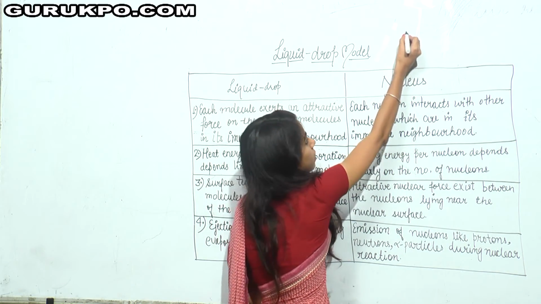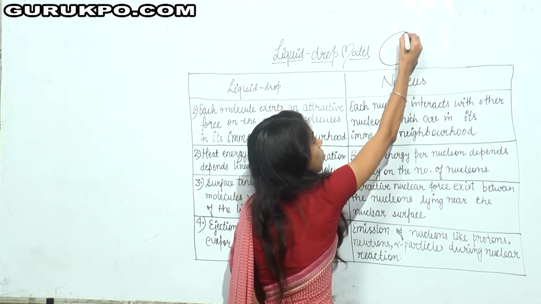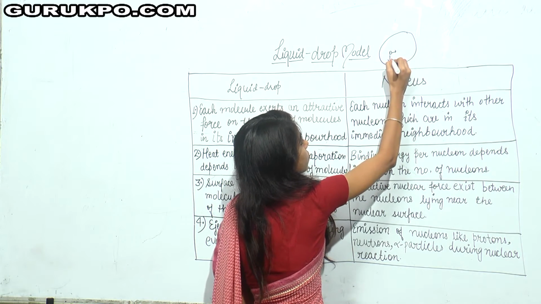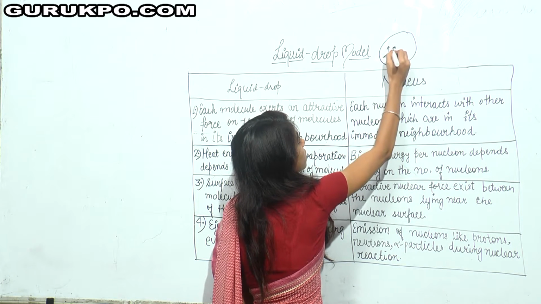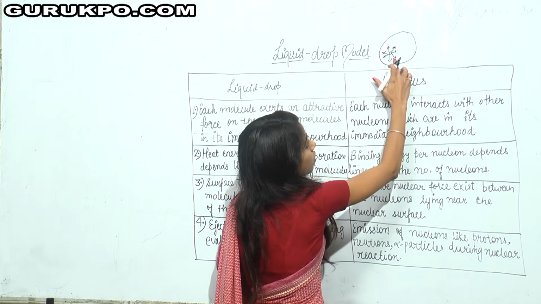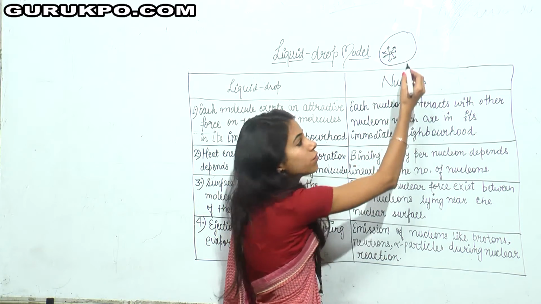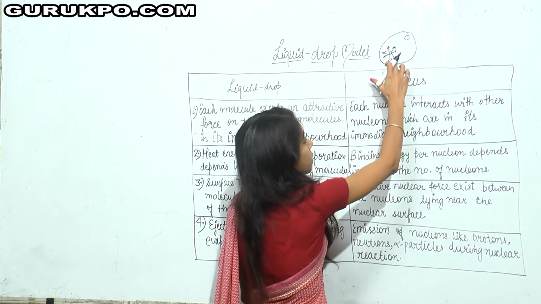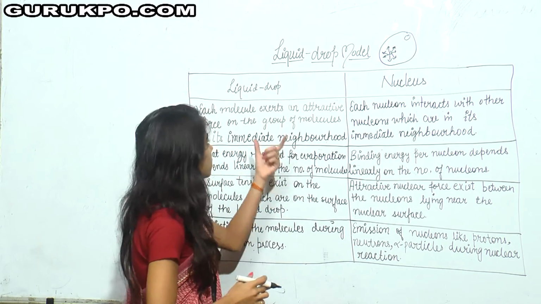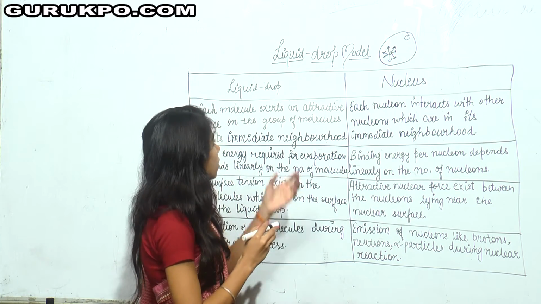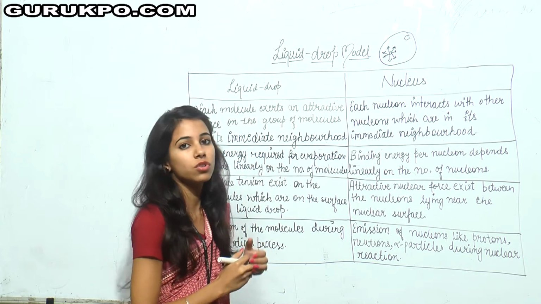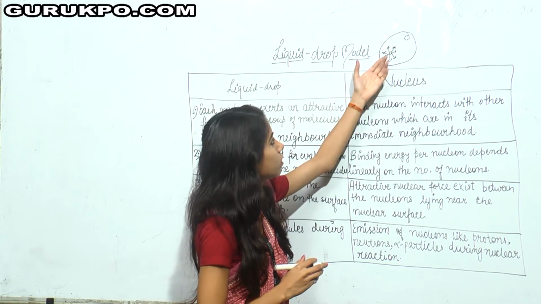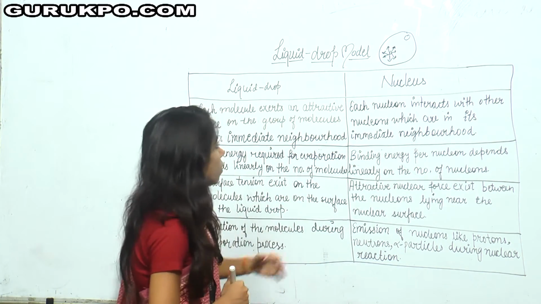For example, if this is a drop of a liquid, then this molecule will exert force on those in its immediate surrounding. This molecule is not going to exert any force on a molecule which is very far away. So we can say that these forces are short range forces, because they are valid only over a small distance.